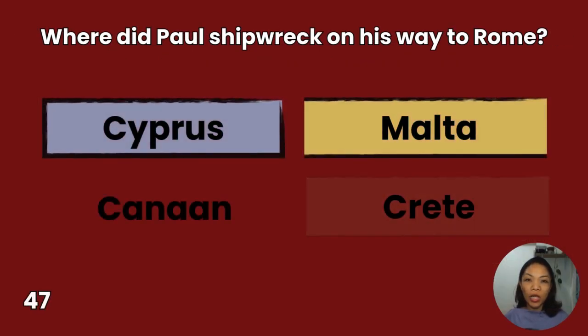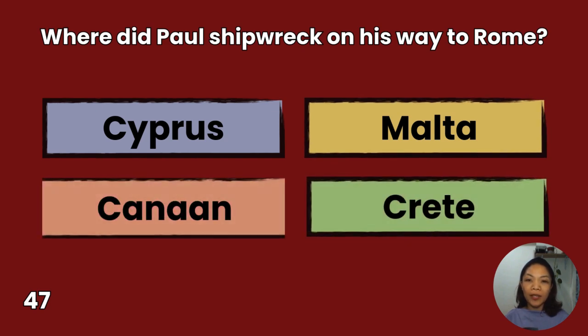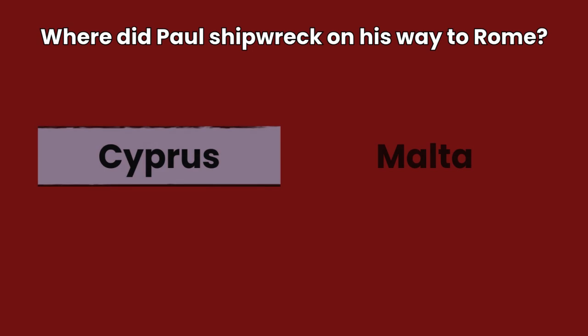47. Where did Paul shipwreck on his way to Rome? Cyprus, Canaan, Malta, Crete. You have 10 seconds to answer.